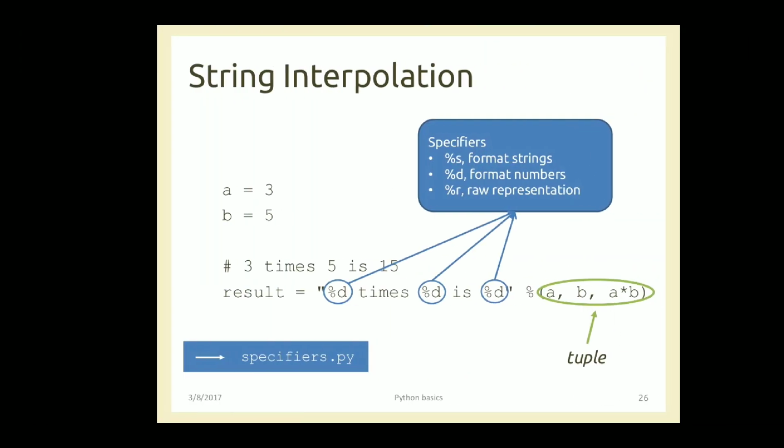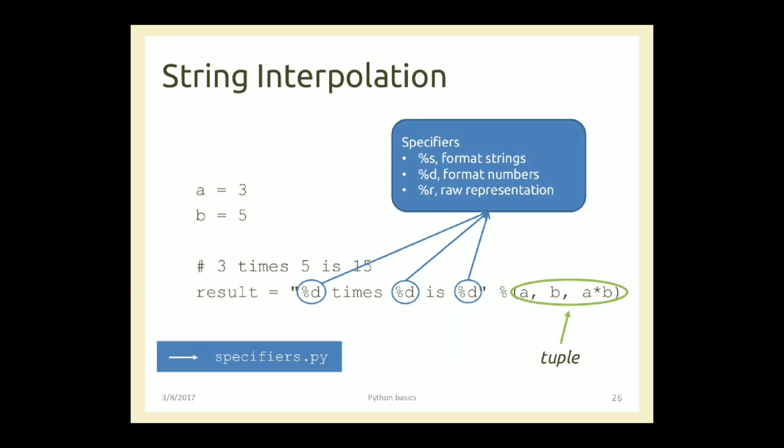Okay, and the next is string interpolation. This is something different. Here we have used the %d operator, right? So these are formats to format your given message. In this blue box you can see there are certain specifiers. %s is for formatting strings, %d for formatting numbers. Numbers basically include your integer numbers, right? Even you use %f for formatting floating point numbers, and %r for the raw representation.